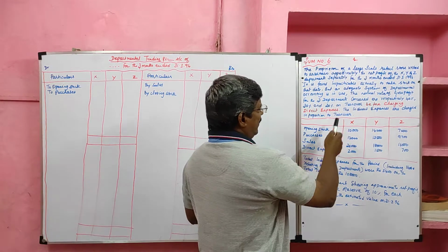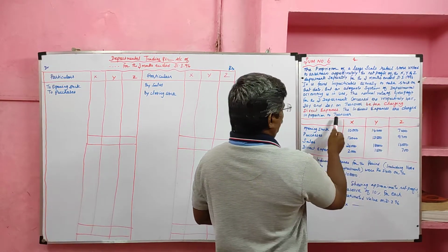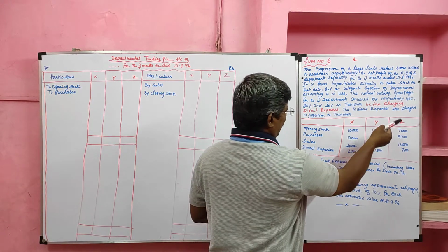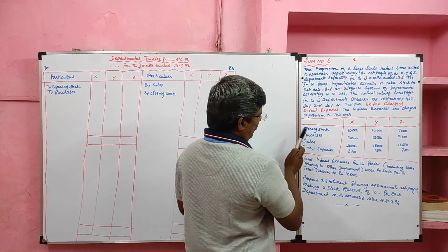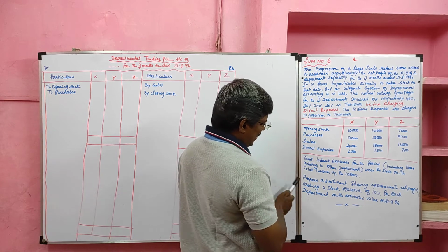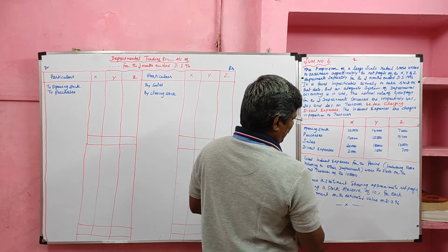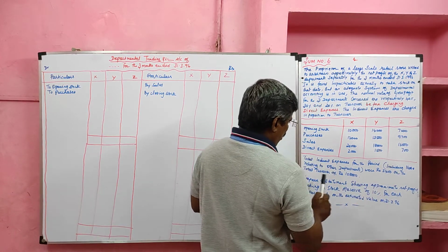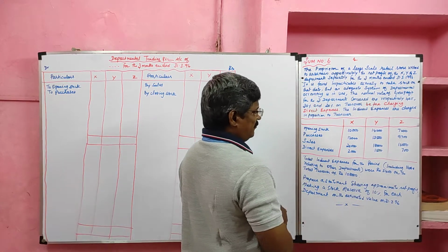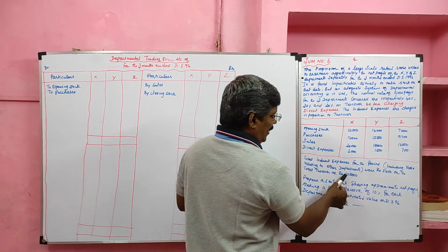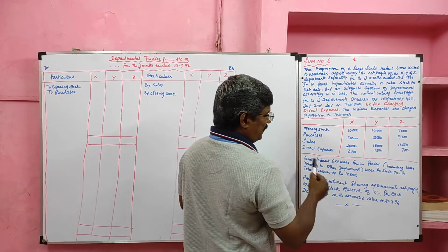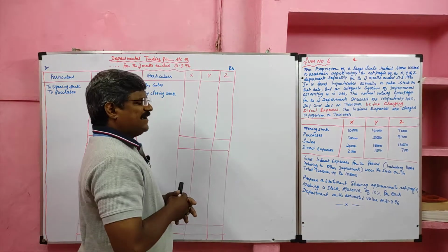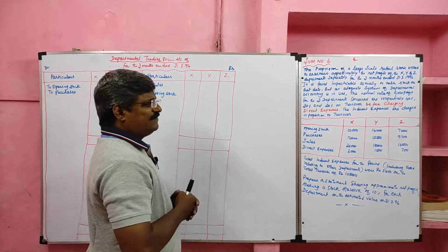Yes, students. Then the indirect expenses are charged in proportion to the turnover. Then information relating to Department X, Department Y and Department Z is given: opening stock, purchase, sales and direct expenses. The total indirect expenses for the period, including those relating to other departments, were rupees 5,400 on the total turnover of 1,08,000. So they sold 1,08,000 worth of goods, and for that they incurred indirect expenses of 5,400. So we should divide this 5,400 on the basis of turnover ratio.